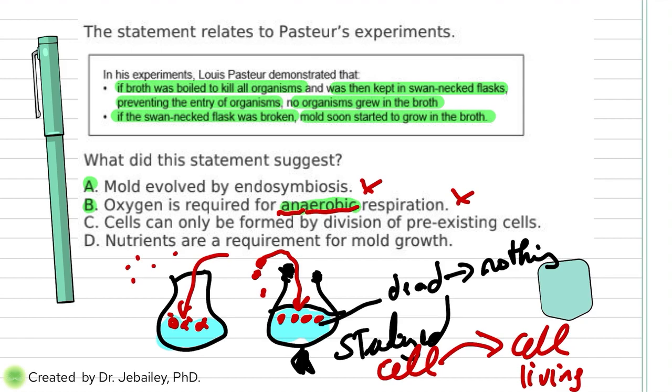Next, C, the cell can only be formed by division of a pre-existing cell. See, it's proving that this cell came from a previous cell that was living. This is more likely to be the answer, but check D. Nutrients are a requirement for mold growth. If you want to make new molds, you have to have a cell, not just nutrients in this case. So it has nothing to do with Pasteur's experiment. So the right answer here is C. See, cells can come from pre-existing cells. That's the point. Pasteur wants to say, hey, a new cell can only come from a previous cell.